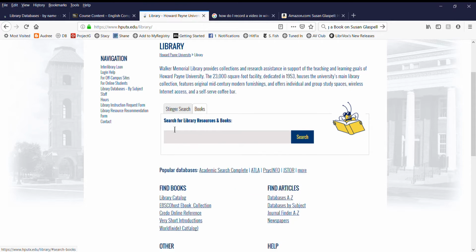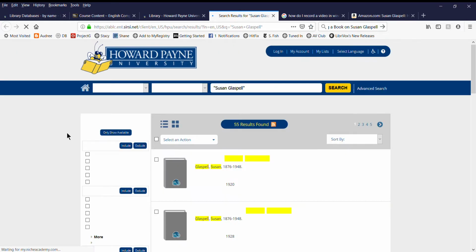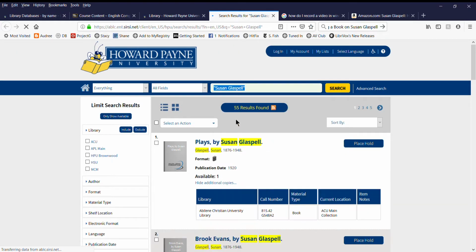And since we know we want a book for your paper, Essay 3, I don't care if it's hard copy or electronic. Most books are going to exist in both formats today. I put quotes around it so it won't find every Susan in the database. You click on search and you say continue, and here we are with 55 results found.